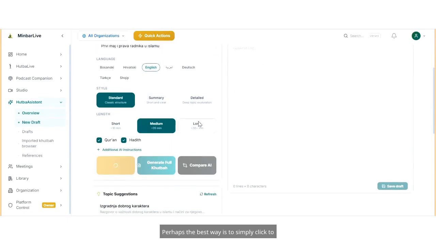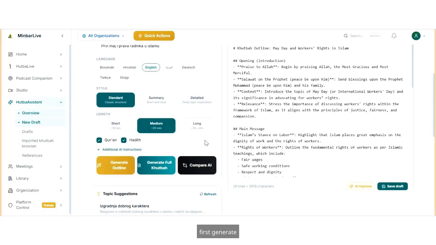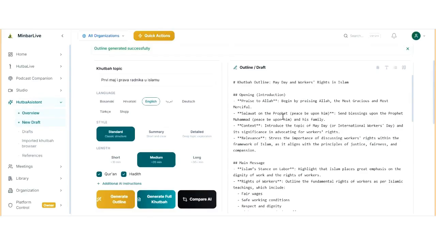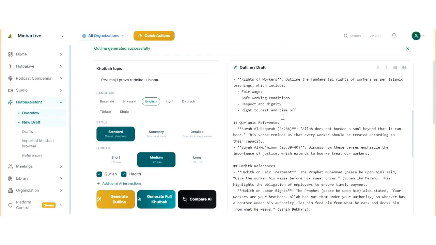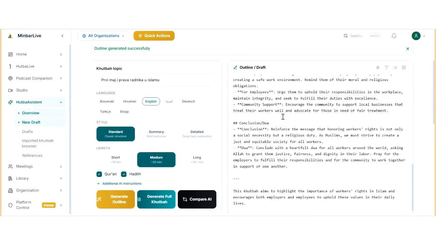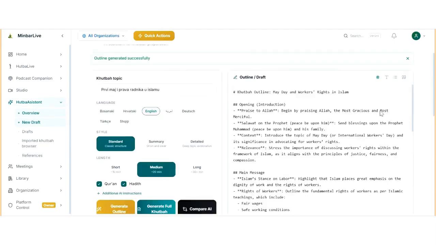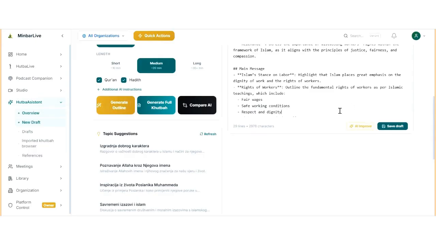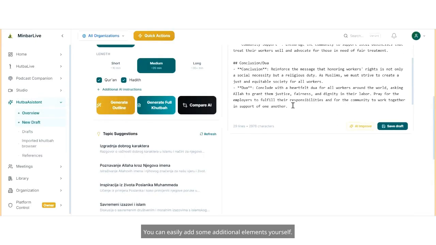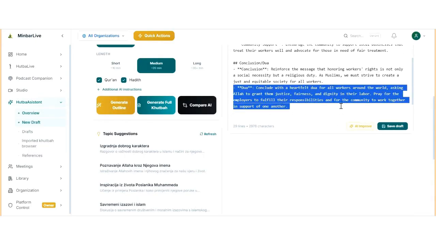Perhaps the best way is to simply click to first generate the outline or draft of the khutbah. And here you will get the content of the khutbah in the language you have selected. In this case, it is now English. You can easily add some additional elements yourself.